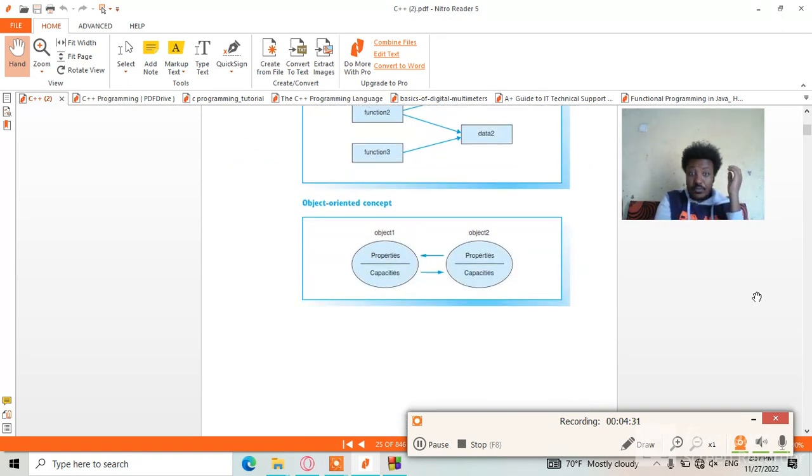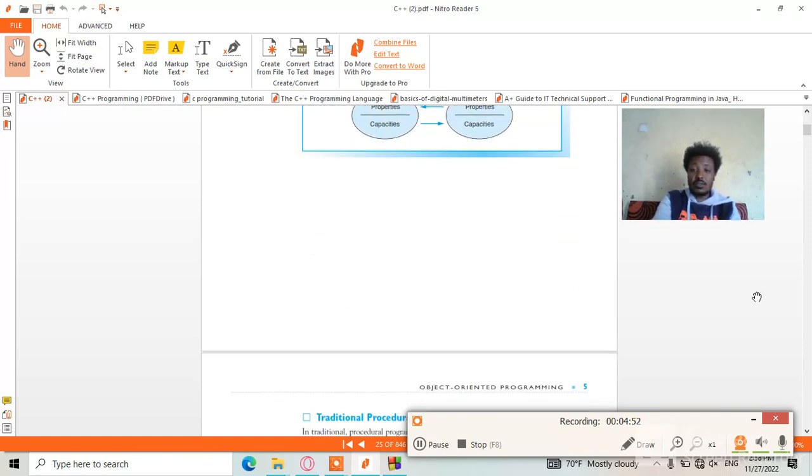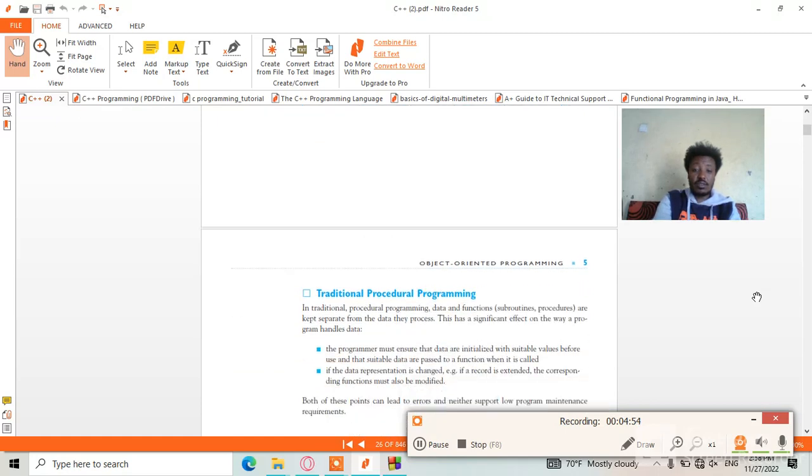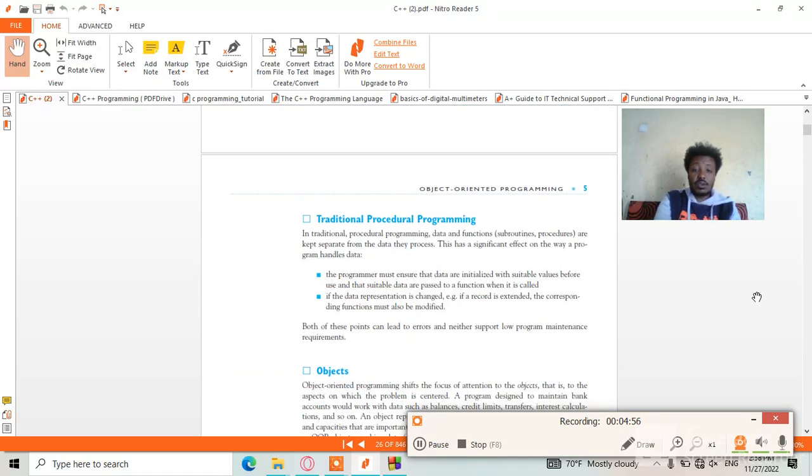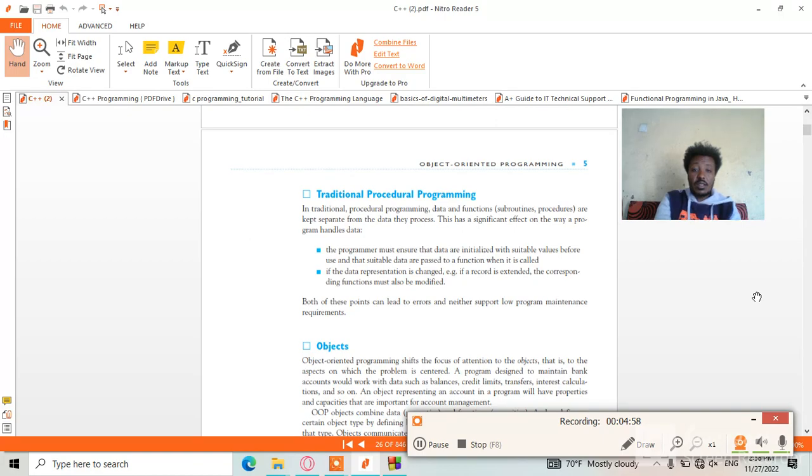Object-oriented concepts, properties, capacities. The first property means object 1, object 2, properties plus capacities, properties plus capacities, and between object 1 and object 2. So this is object-oriented concepts. This is a drawing that we can see in this book. Traditional, most of the time.